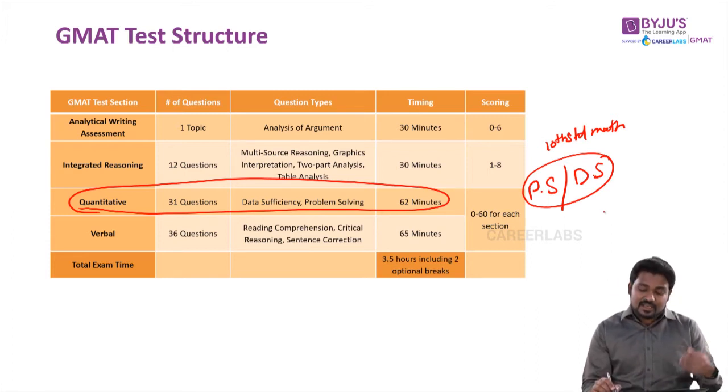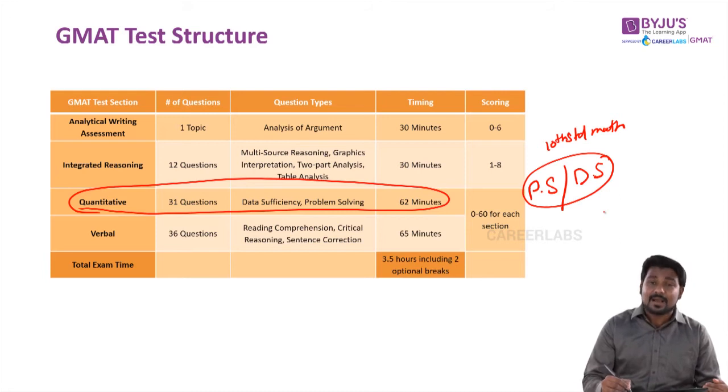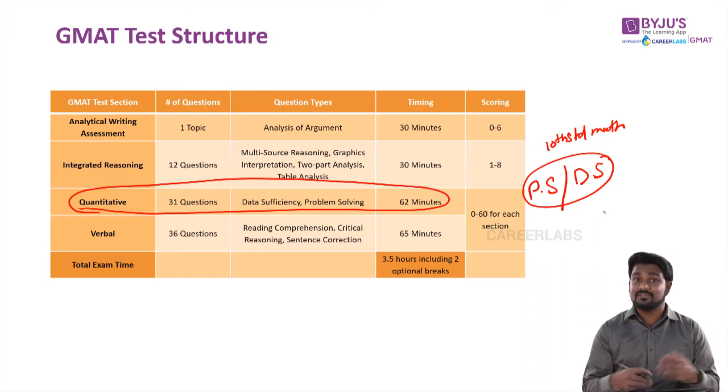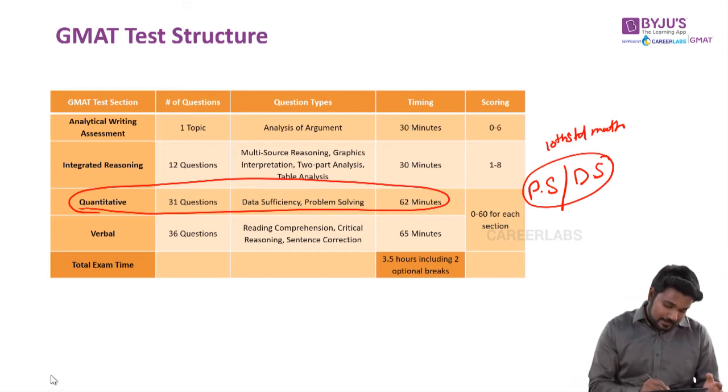So the inference here is very simple, guys. GMAT math is comparatively much easier compared to CAT. I'm not saying GMAT math is very easy. Compared to CAT, it's much easier. Wow, how is that so? I'll prove it, guys. Come on.